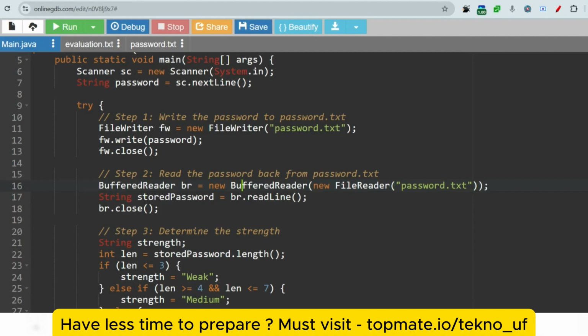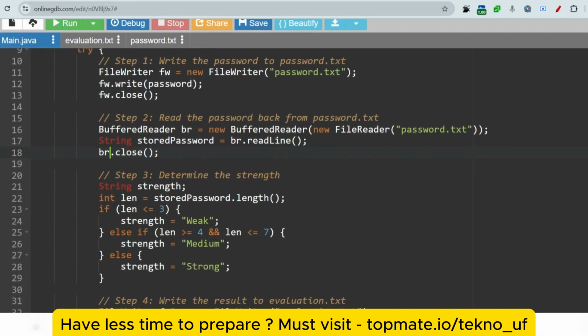Okay, now String storedPassword is equal to br.readLine. In this string variable we are storing the password the user had entered. The user had entered some password in the password file, and we are fetching that. So after initializing the object of the BufferedReader class, we are getting the password from that file. So br.readLine, we are just reading the password written in the password.txt, and immediately we have to close the file, because otherwise it will store some garbage.